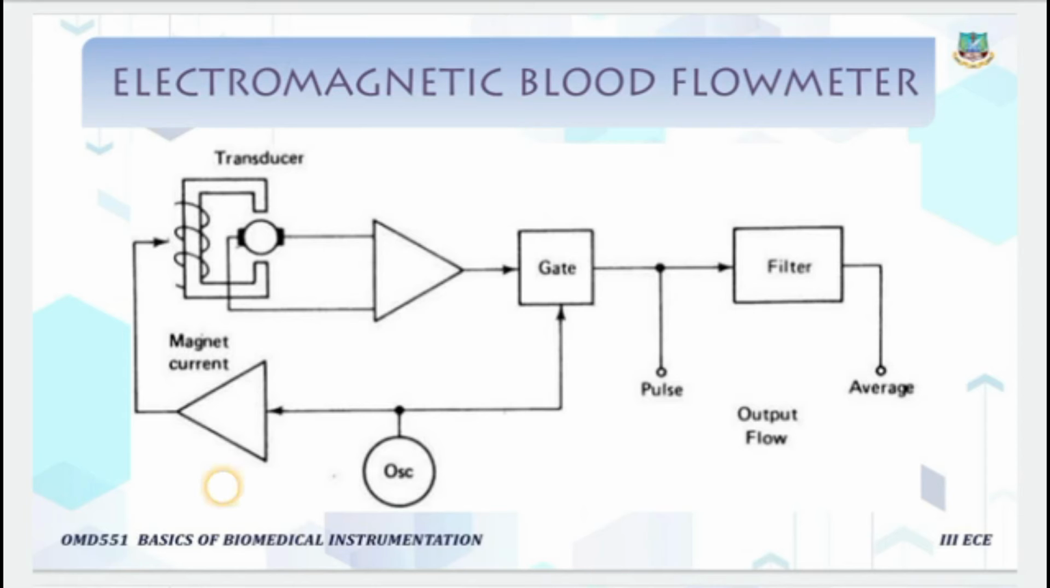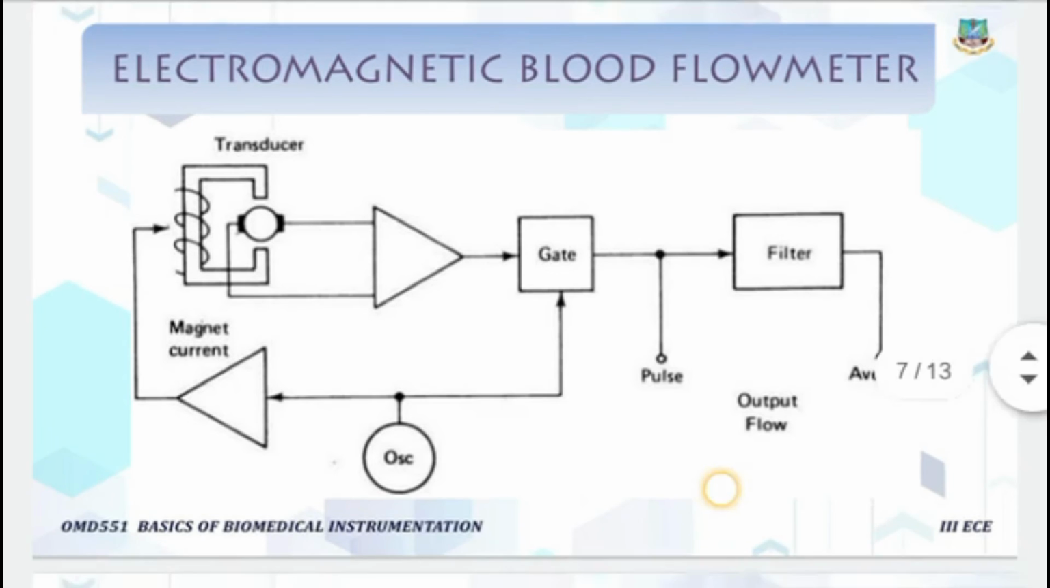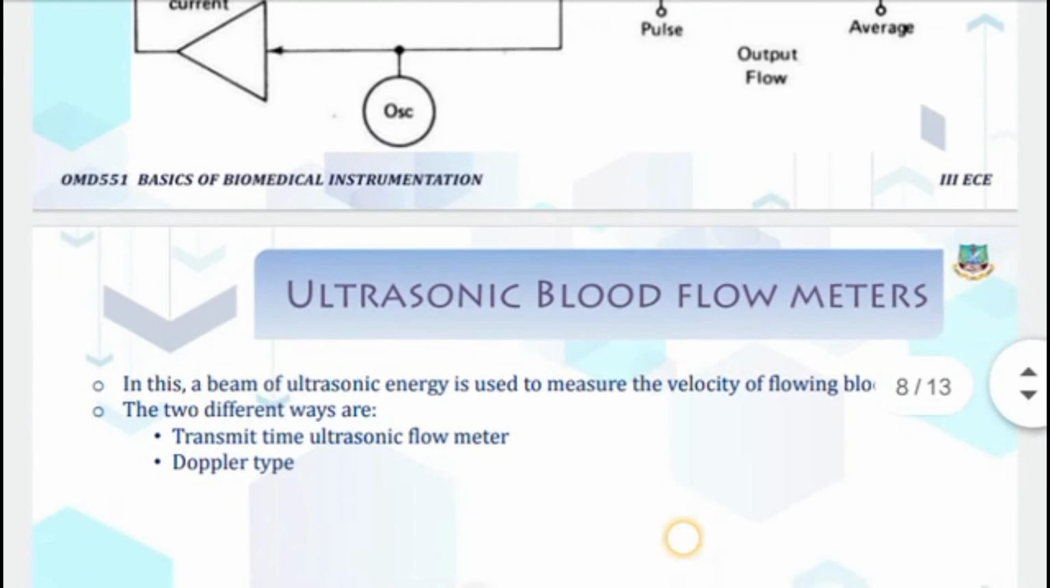In the magnet current drive, the input to the power amplifier stage, which supplies the current to the electromagnet, is fed from a free running multivibrator, just to provide the current to this electromagnet. This magnet current is generally used to provide some current to the electromagnet, just to make it work well. These are about the electromagnetic blood flow meter.